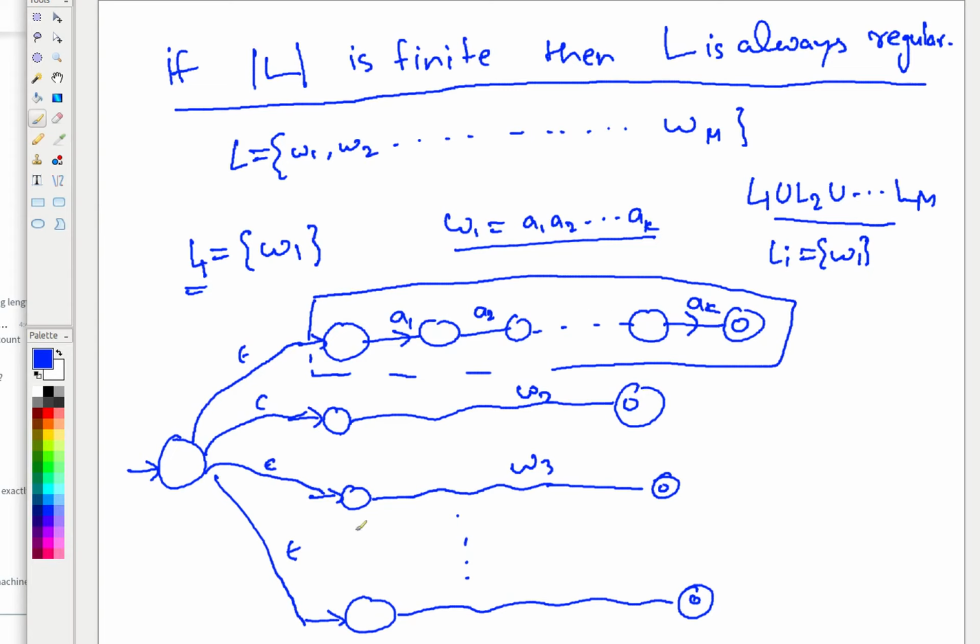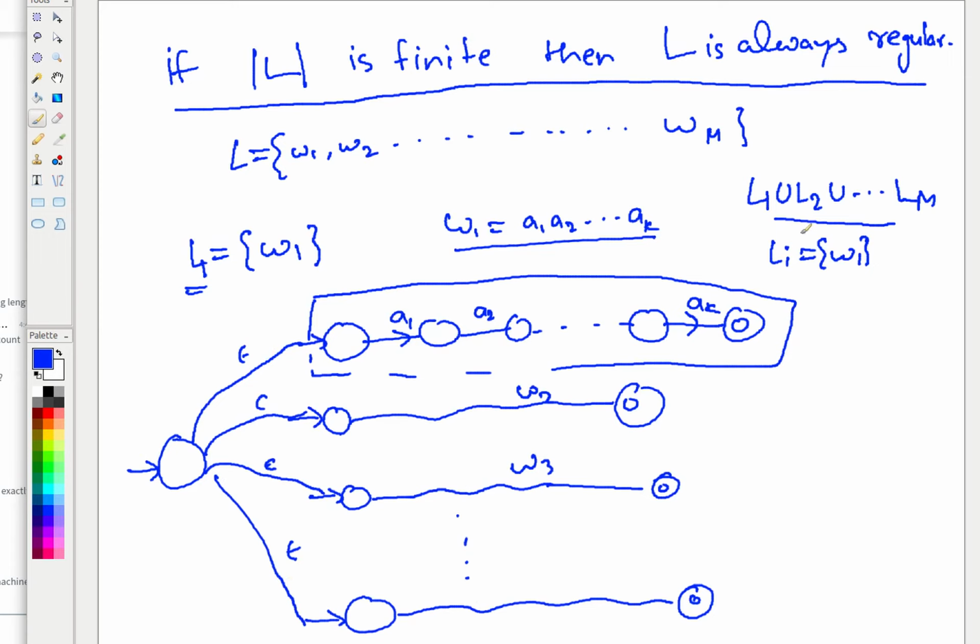The union of finitely many finite machines still has finitely many states, because each machine has a finite number of states; when you sum them all and add one more, it is still finite. Altogether, this bigger machine is also a finite state machine, and it recognizes this language.